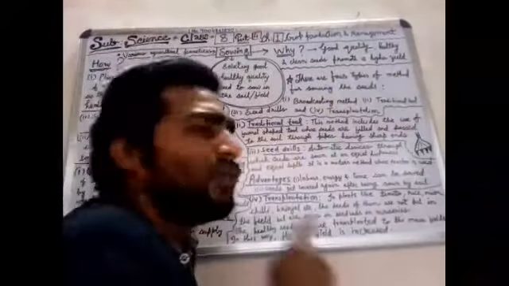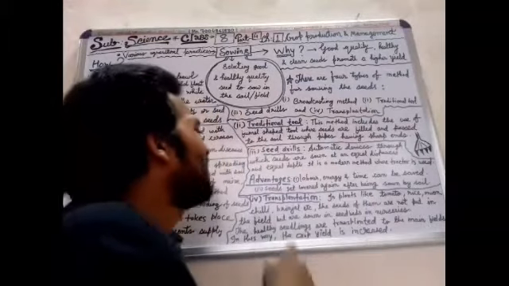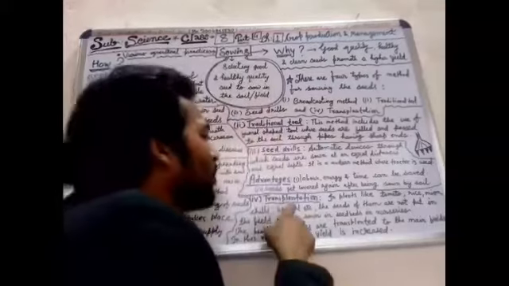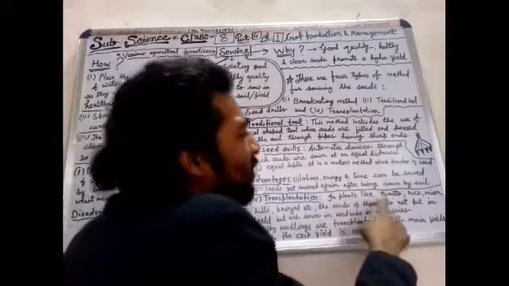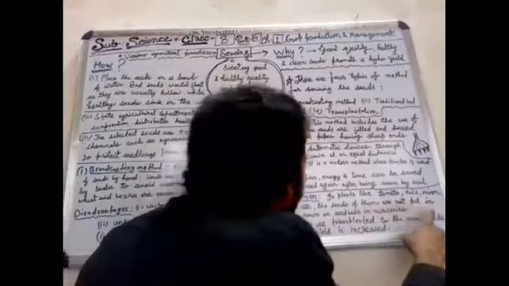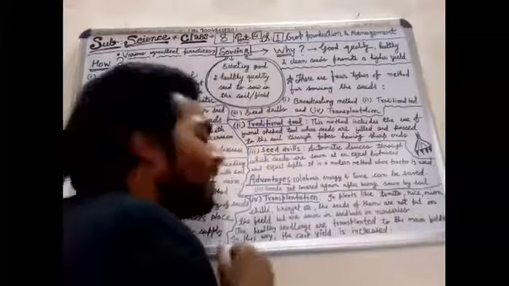And the fourth method is not a machine method, because it's a process of transplantation. It is the name of a process, that is transplantation. In this method, for plants like tomato, rice, onion, chili, brinjal, etc., the seeds are not put in the field but are sown in seed beds in nurseries.